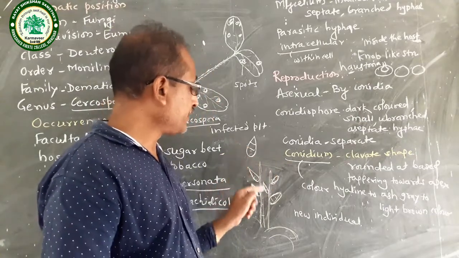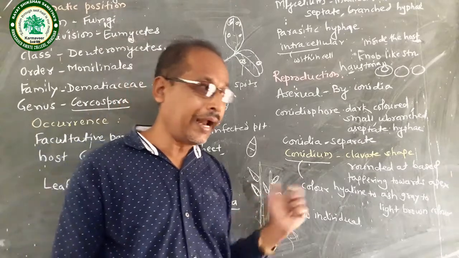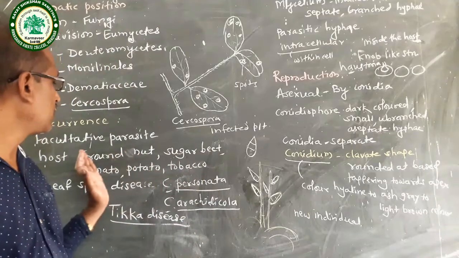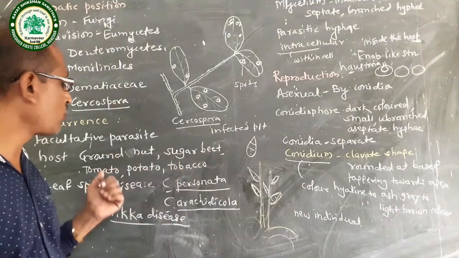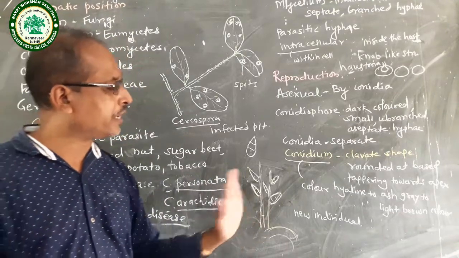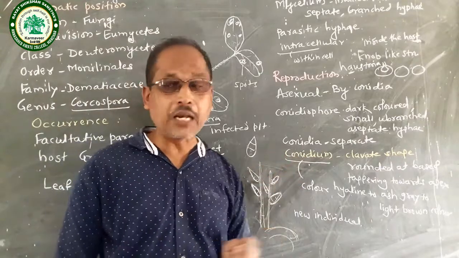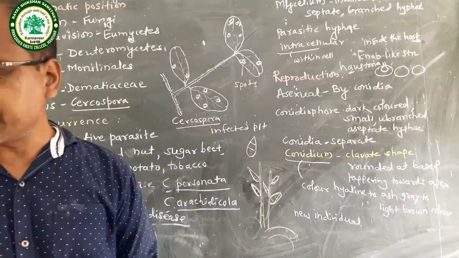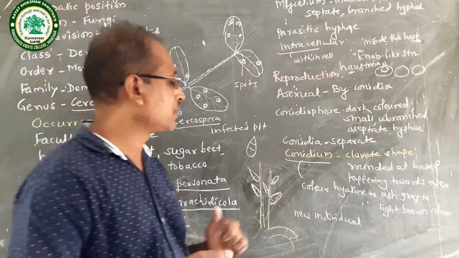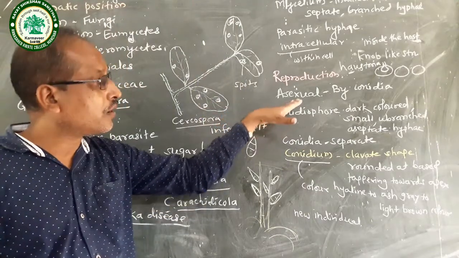These conidia separate from the conidiophore and infect the host, groundnut, sugar beet, tomato, potato or tobacco, and form an infection. Then these conidia germinate and form a new individual. This is the asexual reproduction by conidia.